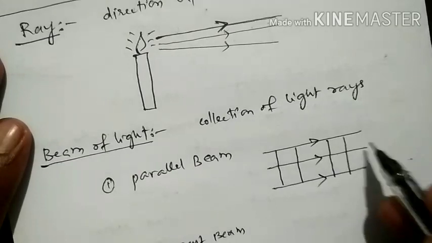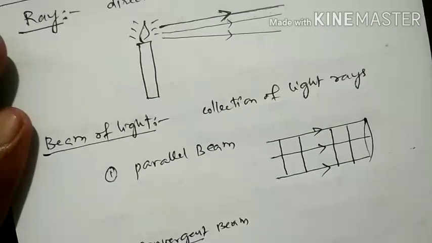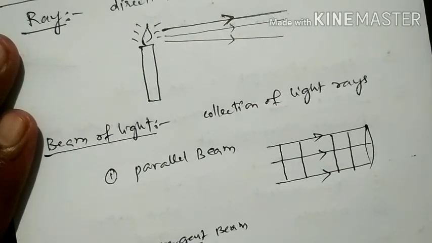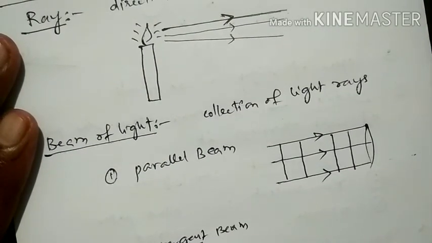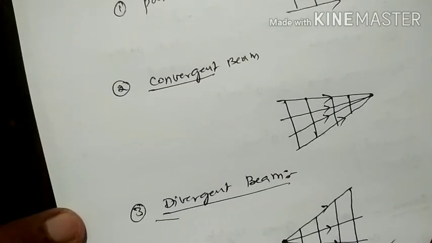This is the width of the beam. So this remains the same. Then we call it a parallel beam of light rays. So where do we get this parallel beam? Here, in the divergent beam, an example is the light beam given by a torchlight.